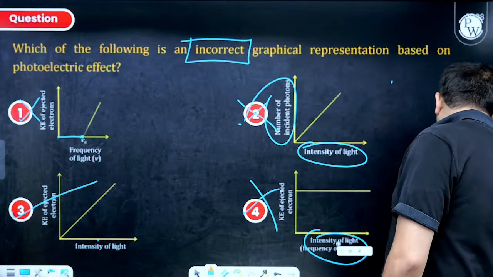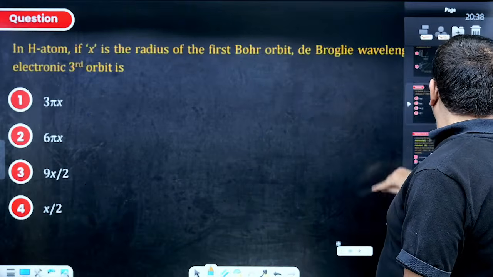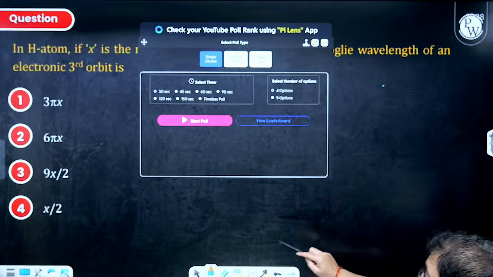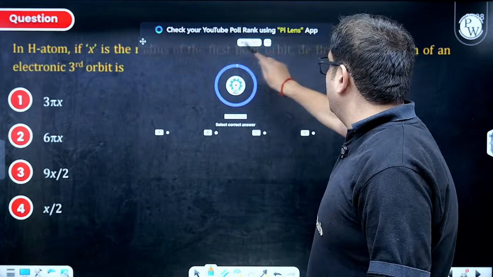66%. So fair enough. Moving to the next one. Now moving to the next one. Attempt, guys, giving you again 30 seconds to attempt this one. In 3, 2, 1, go.